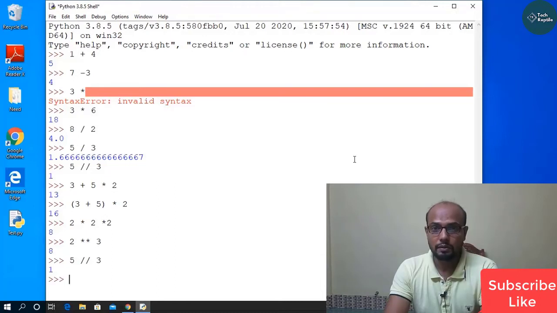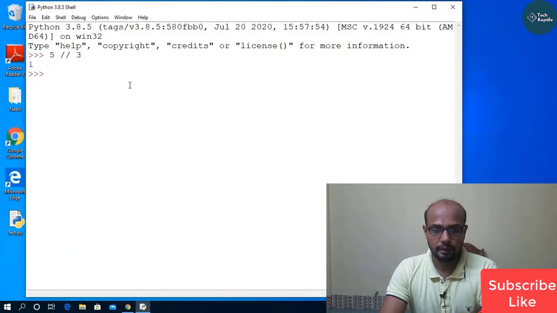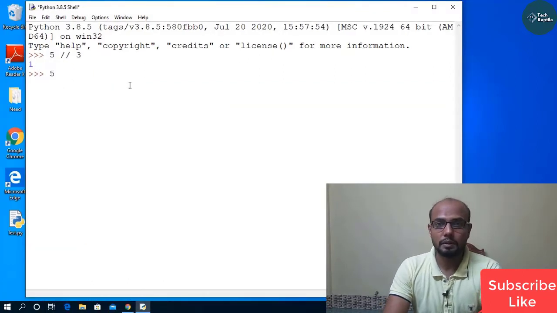Now we want only the remainder from the division. How can I get this? There is a solution called modulus. 5 modulus 3, and you will get 2.